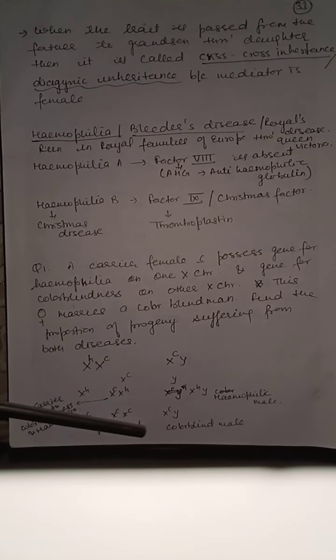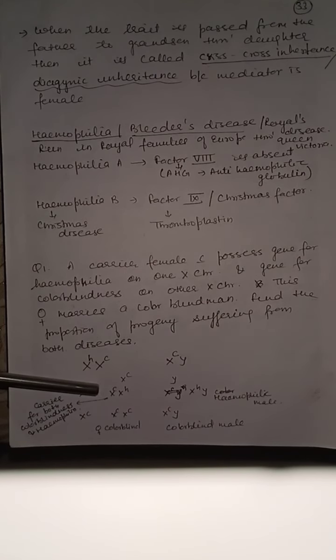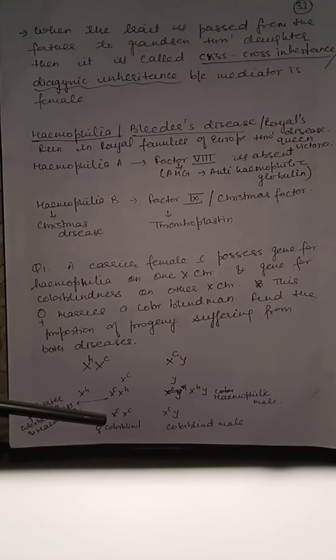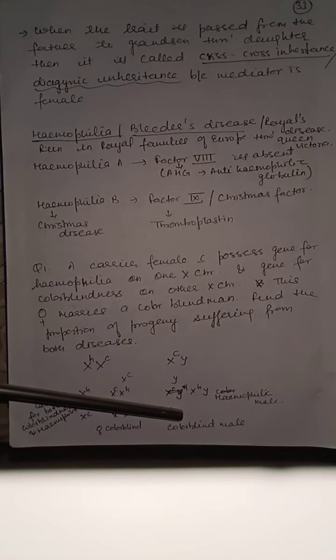These are the probabilities of the formation of progeny. So in this, female is formed which is carrier for both colorblindness and hemophilia. Here hemophilic male is formed, here colorblind female is formed, and here colorblind male is formed. So none of the progeny will have both the diseases.